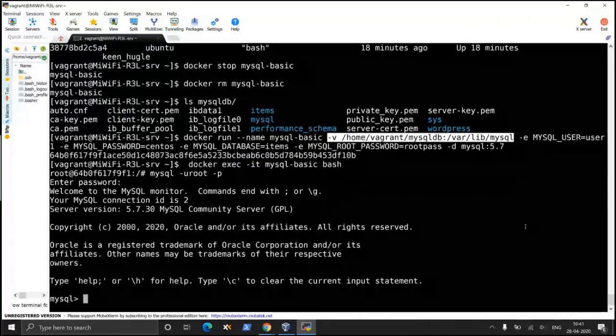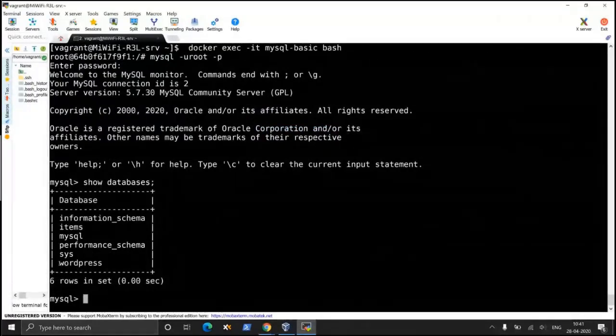So if I run the command show databases, can you see the WordPress database is still there?